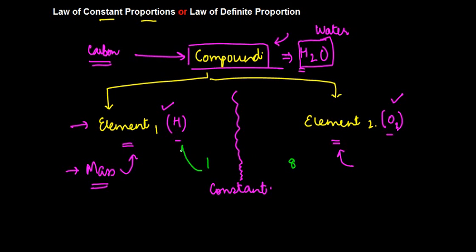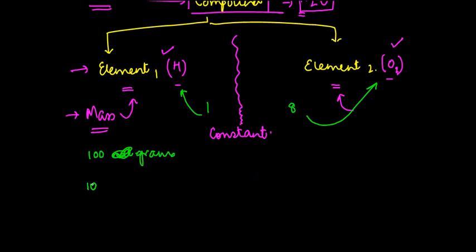So 1 mass of hydrogen and 8 mass of oxygen. Now you can take any quantum of water. Let's say 100 grams of water, or you may take 1000, or 5000, or whatever number you want.